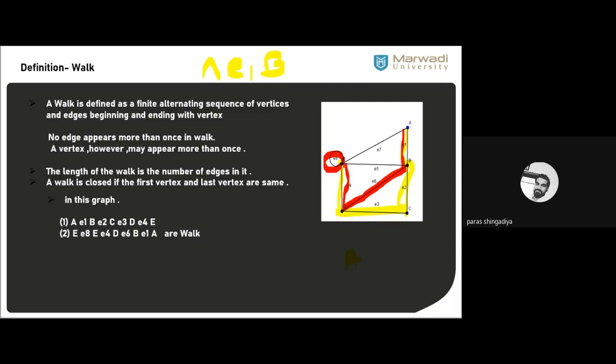But you cannot use the same edge again. For example, consider a walk A, E1, B, then E5, E, then E7, A, and E1, B, and E2, C. I moved on this triangle, reached A again, moved to B again, and then my journey ended at C. But that is not called a walk.